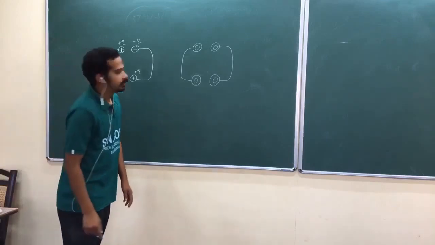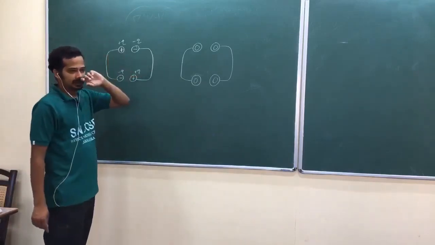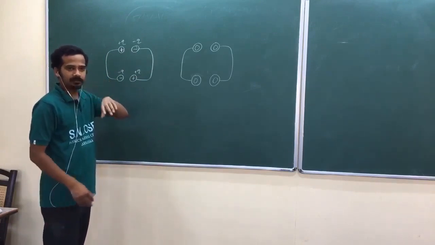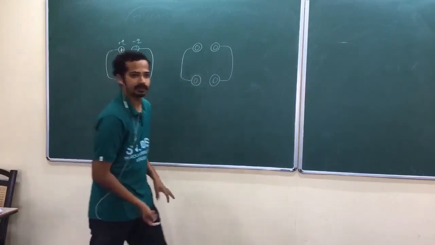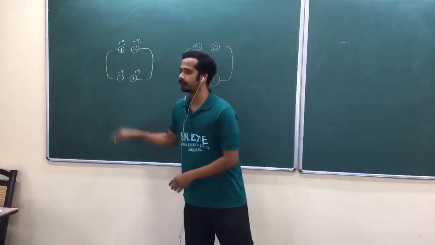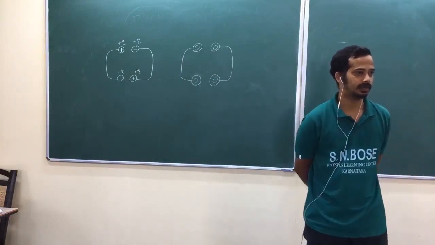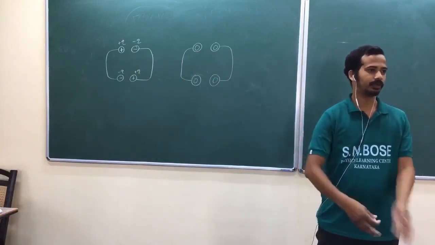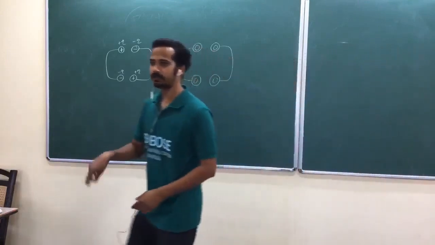Because the only possible way of distributing zero charge on the conductor, suppose you have given plus Q charge as well as minus Q charge, and you are allowed to distribute them on the conductor. How do you distribute? Zero again. So zero charge, isn't it? Because charges are free to move out there.